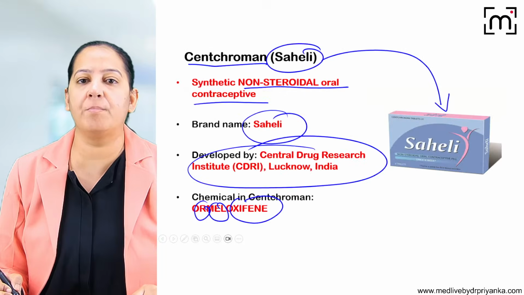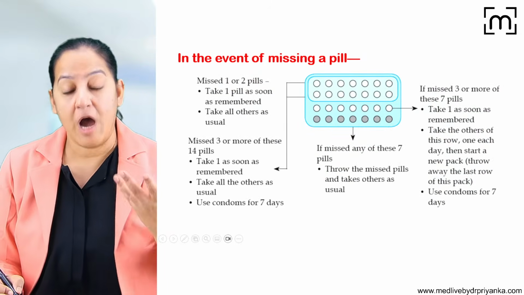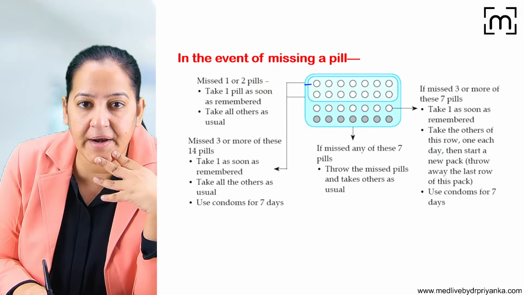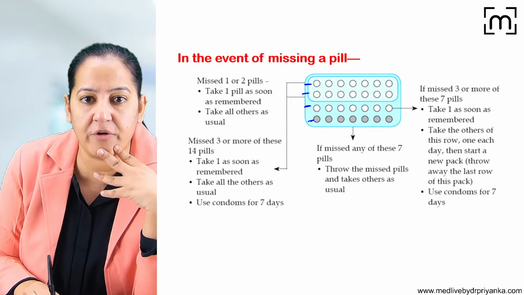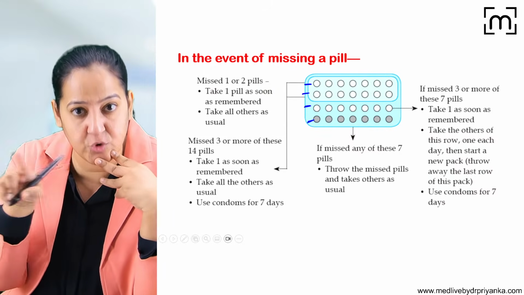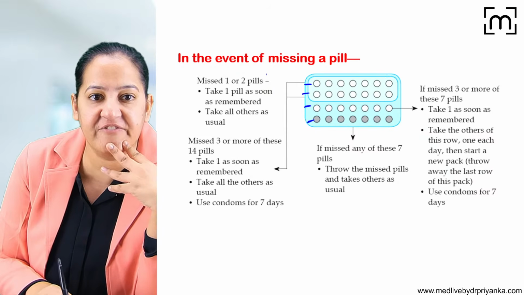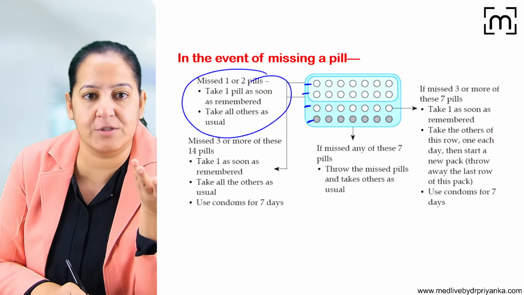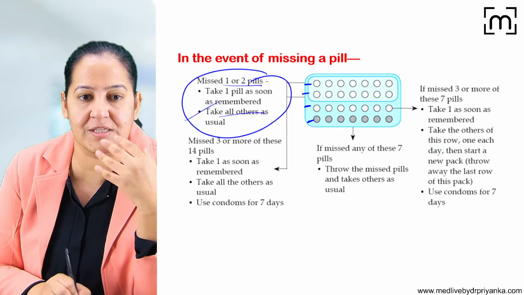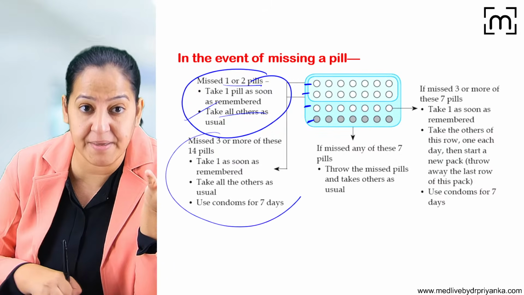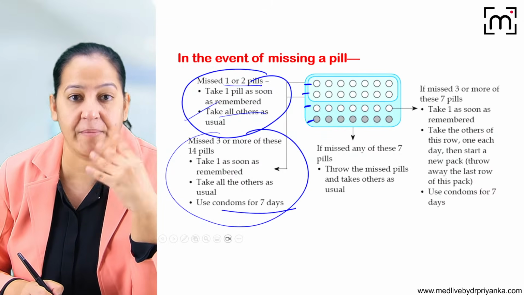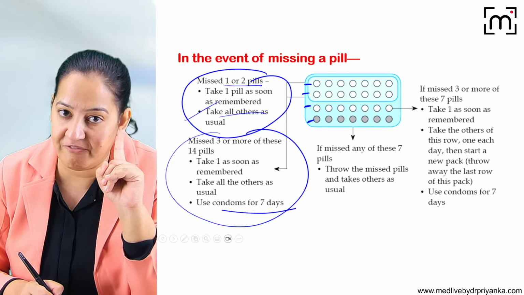If pills are missed, how many pills are missed and which week are they missed in? Week 1, week 2, week 3 or week 4? If week 1 is missed, take it as soon as you remember, nothing else. If 1 or 2 pills are missed, take them as soon as possible. If 3 or more are missed, for the next 7 days use a condom as a backup if sexual intercourse has to be performed. So that is week 1.